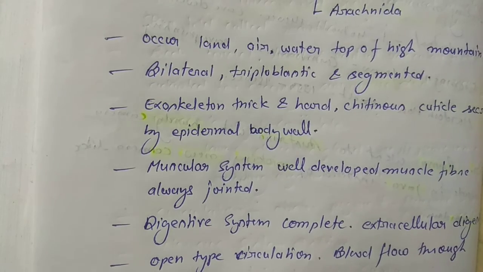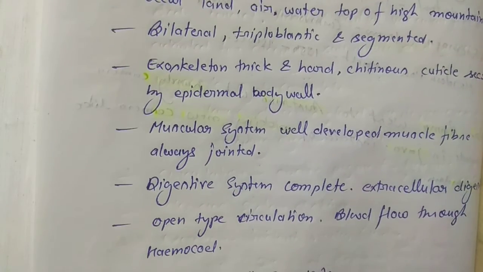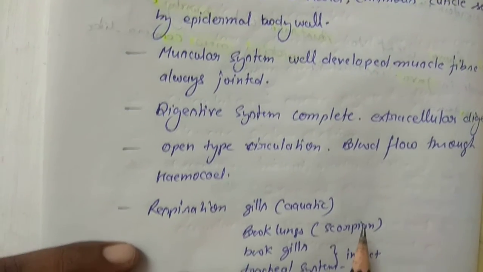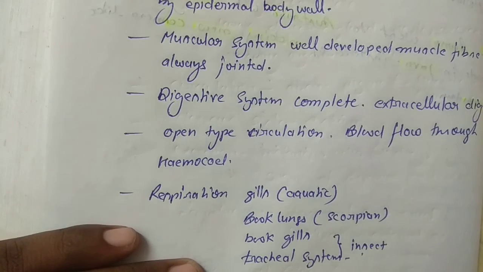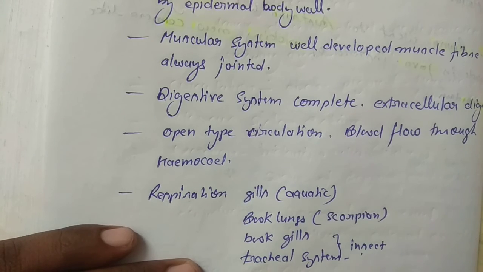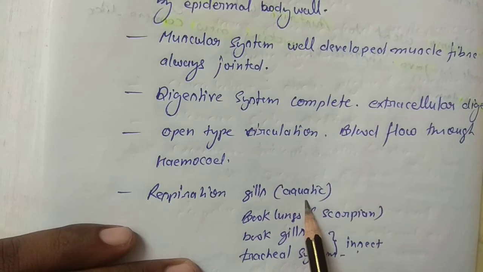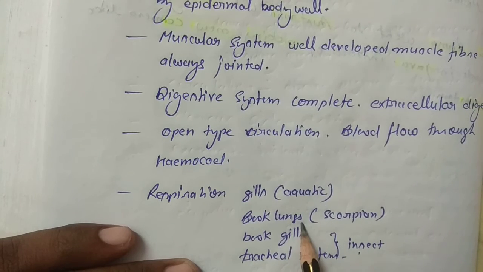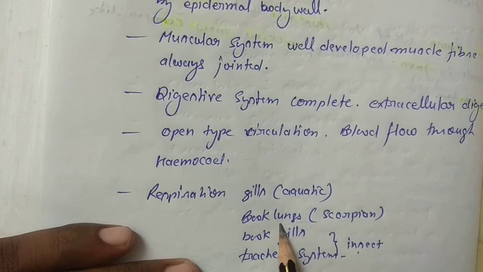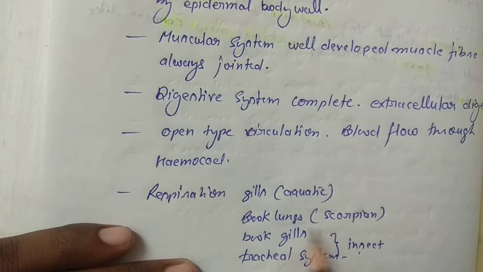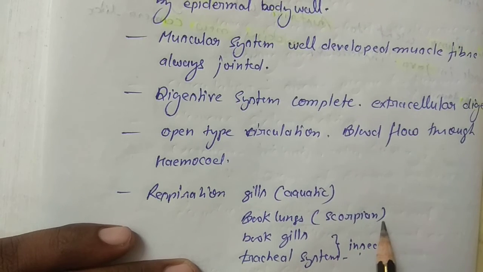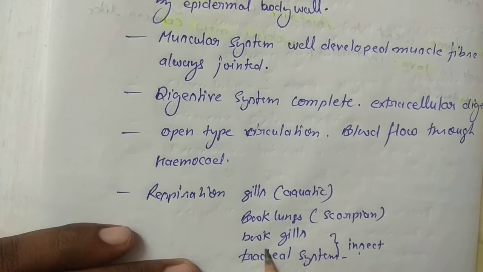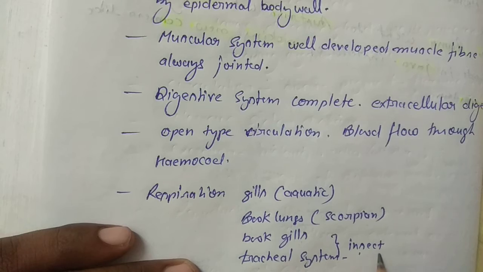Blood flows through the hemocoel. Different types of respiratory organs are present in different organisms of this phylum. Gills are present in aquatic animals. Book lungs are present in the scorpion. Most important topic: every time they ask where book lungs are present. Book lungs are present in the scorpion, a terrestrial organism. And book gills or tracheal systems are present in insects